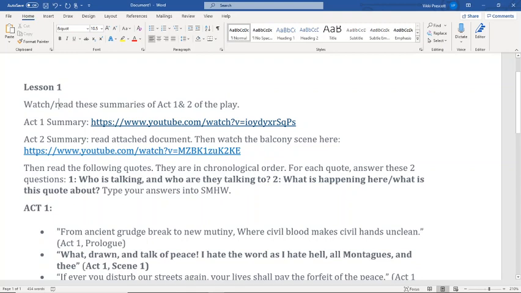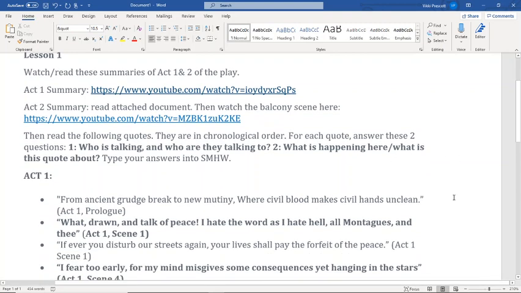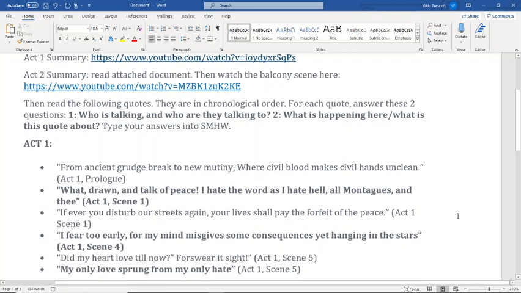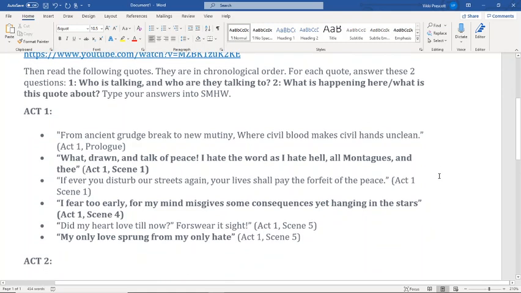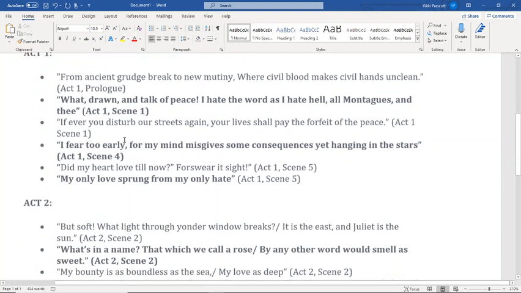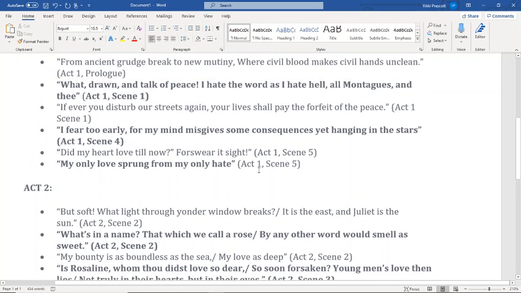You need to then be engaging with some quotes from the play. They're in chronological order, which means that they go from the start of the play onwards. They're not mixed up. For each of the quotes, you need to be thinking about who's talking and who are they talking to. We're trying to contextualise the quotes. What's actually happening as well, and where is the quote in the play. You can type all of your answers into Show My Homework. So we're looking at Act 1 and Act 2 quotations, you can see here.